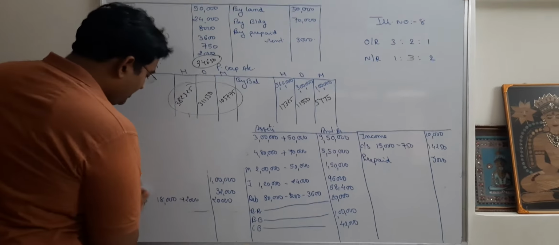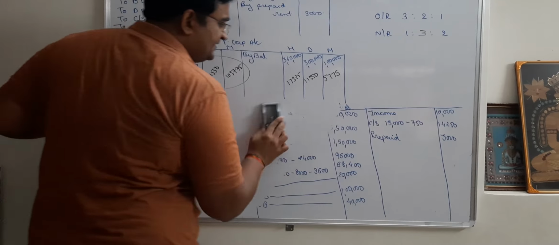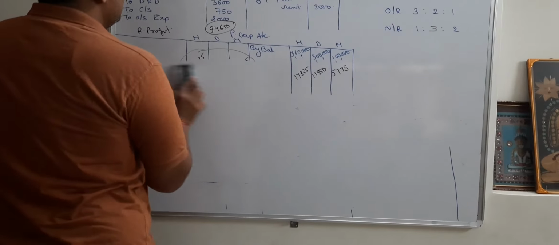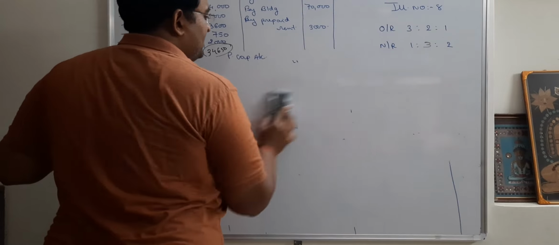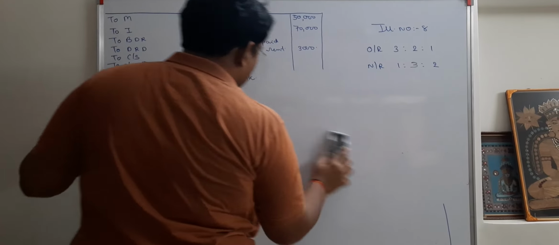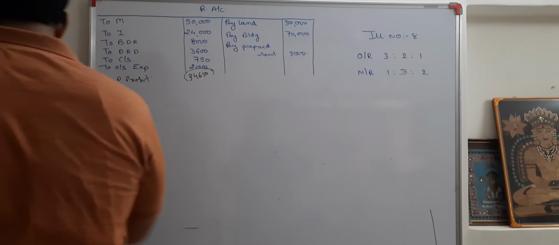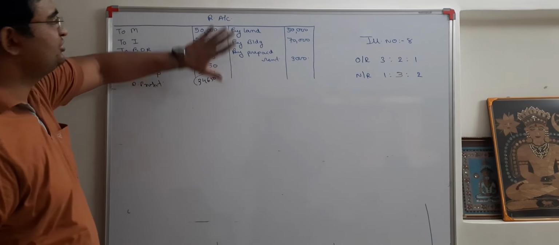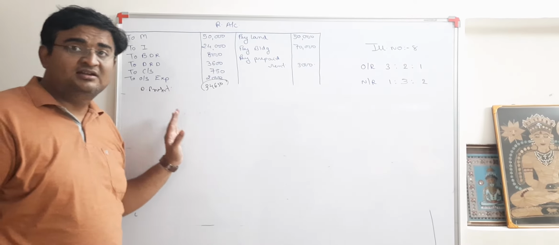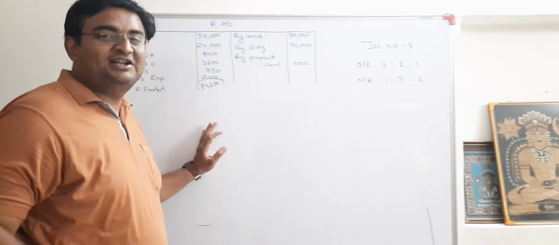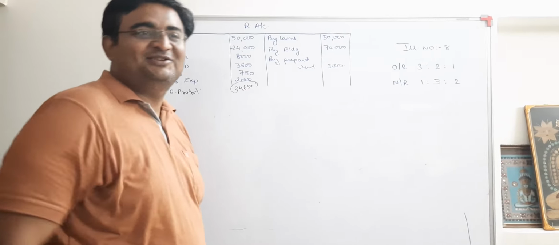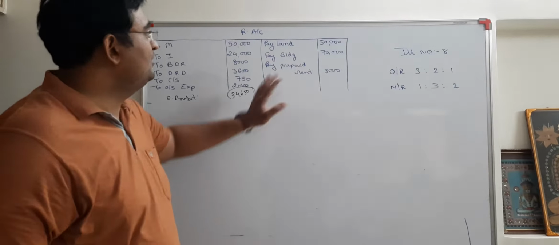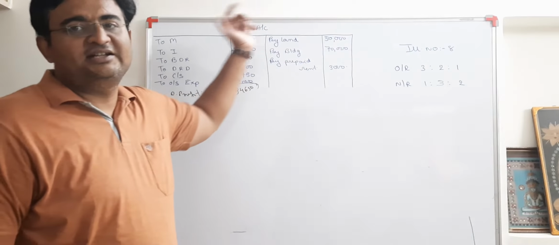What is new to learn in this particular chapter? That is to pass journal entries. How to pass the journal entries? See, students, I will make it very easy for you. Whatever is written on the revaluation debit side, once again, let it be between you and me only, don't tell it to others, will turn to the credit side. And whatever you have written on the credit side will turn to the debit side.